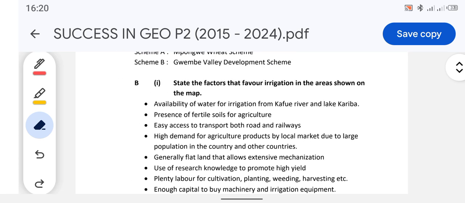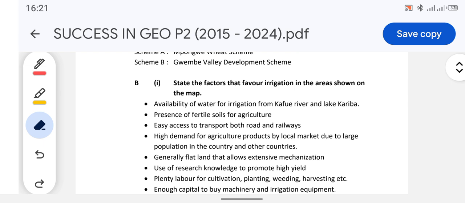The question reads, state the factors that favor irrigation in the areas shown on the map. Okay, so what do you understand by the term irrigation? Irrigation simply means ways of watering the plants. So now they're asking you, what are the factors that make it possible for the people in those areas to have a proper irrigation scheme?